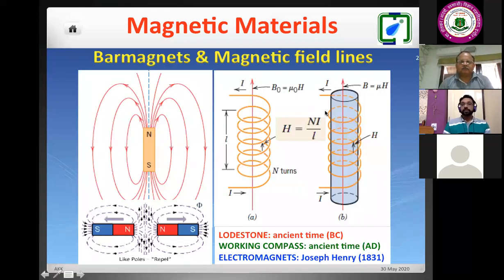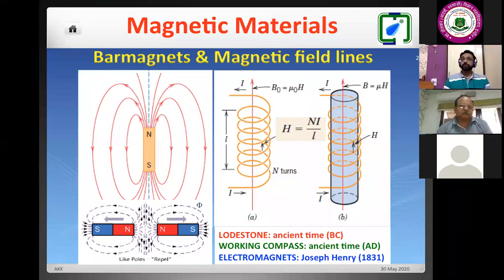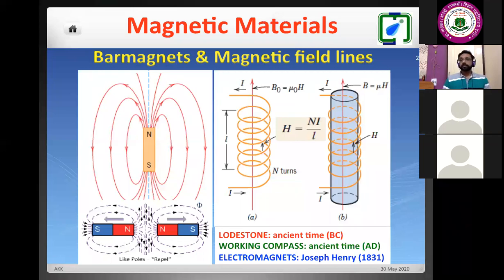If you remember, from ancient times the bar magnet was not new to mankind. It is known since the 4th to 6th century BC, and this bar magnet was used by the Chinese. Nowadays, we are worried about this COVID-19. This is a gift from China. Simultaneously, if you talk about magnetism or magnetic materials, they also discovered those for the first time. So the Chinese discovered good things as well as bad things. We have to select the best one for our practical application.